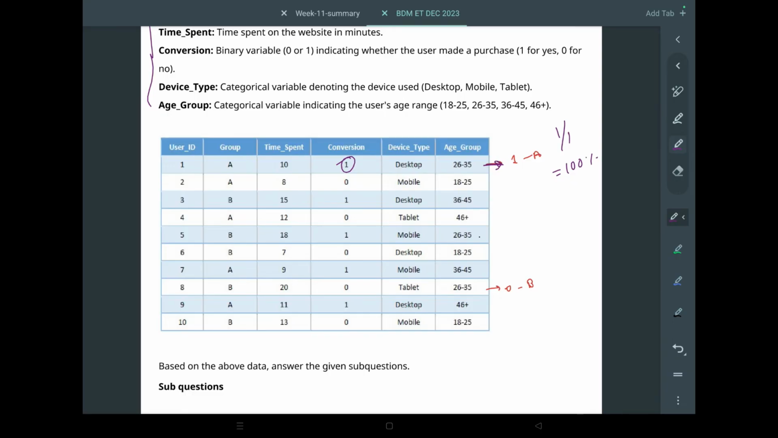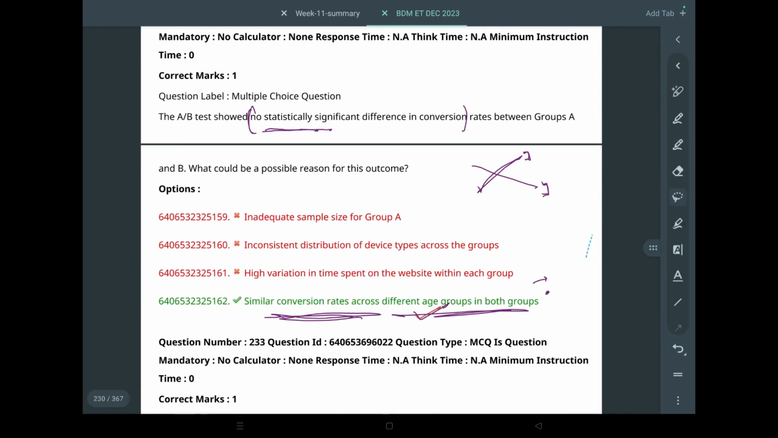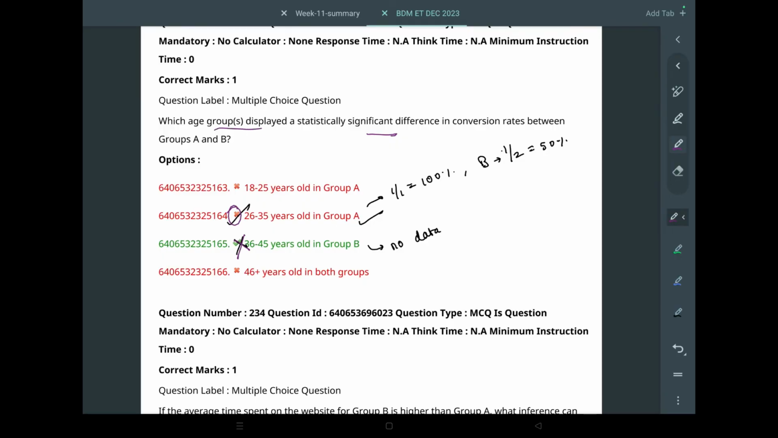Let's see for B, 26 to 35. Here is 1. 26 to 35. Here is 2. Okay, B. We need to see for B. B and B. Okay, so 2 and only 2 people are there, only one has converted, so 1 by 2, that is 50% conversion. So these rates are pretty high. 100% is obviously really high, and 50% is also quite high. Okay. Wait a second. So that's why which age group displayed a statistically significant difference? It will be 26 to 35.